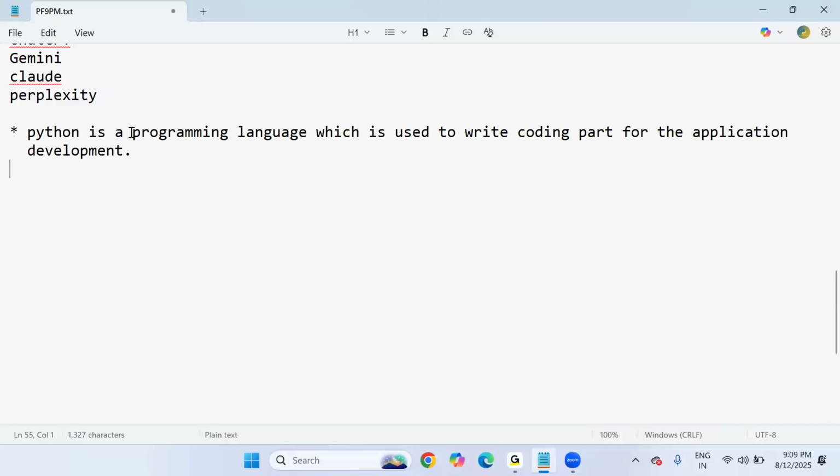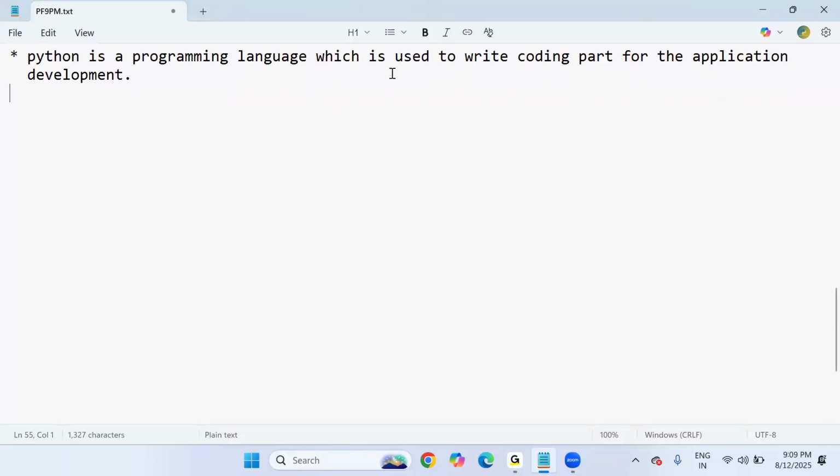As I said, Python is a programming language which is used to write the coding part for application development. But what type of language is it? Python is a general purpose programming language. What is the meaning of general purpose? If the language is general purpose, that means using that language we can build any type of application.